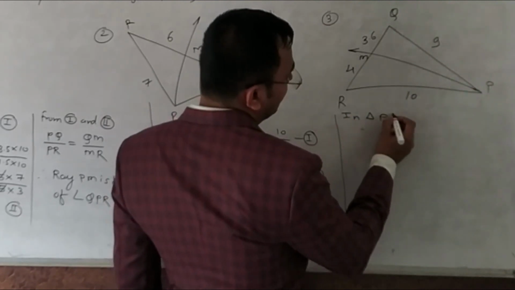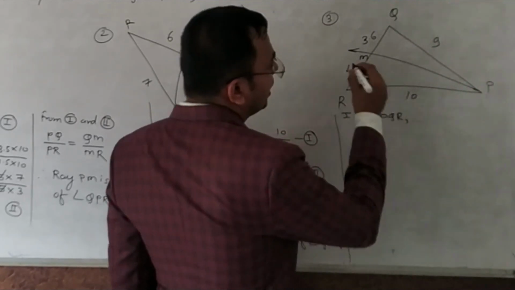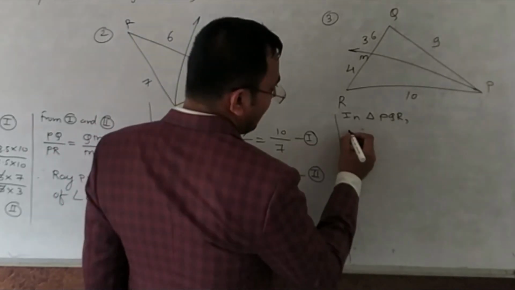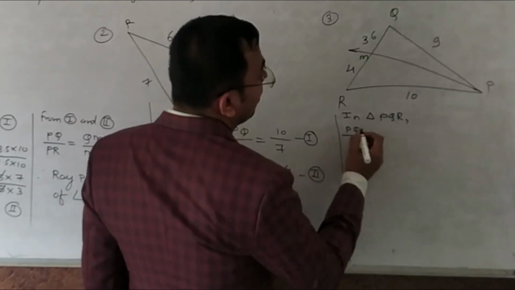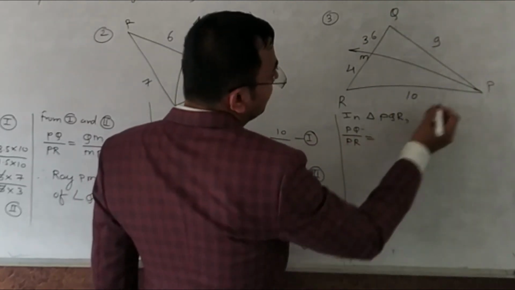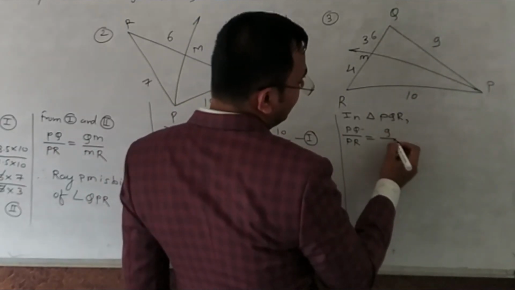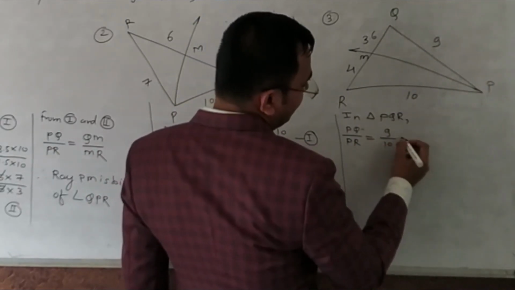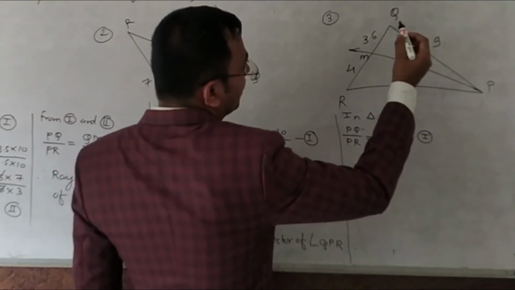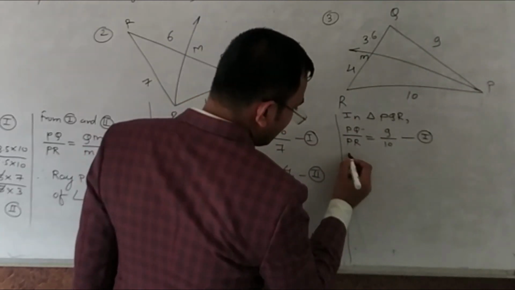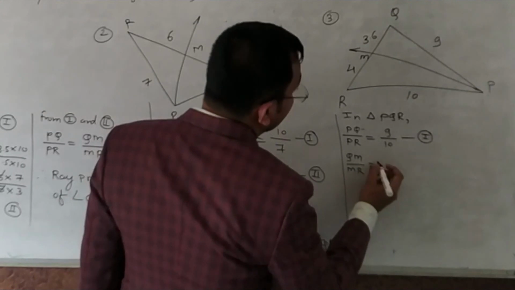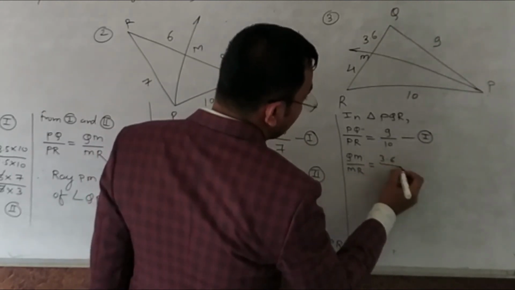In this sub question number 3, in triangle PQR, PQ upon PR. PQ is how much? 9. PR is 10. Equation number 1. Now QM upon MR. QM is 3.6.